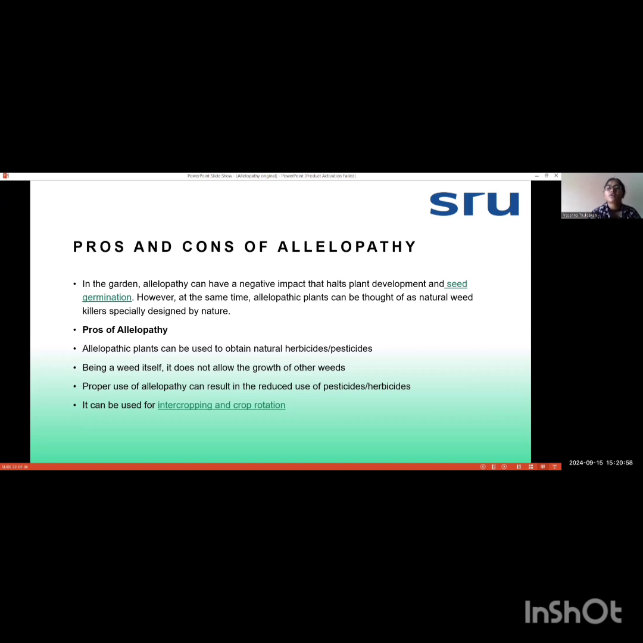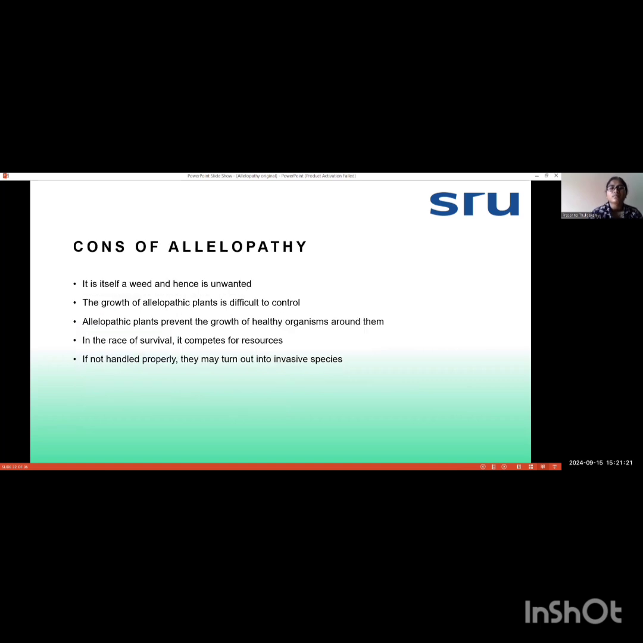If we know the proper method of extracting allelochemicals from the plants, we can use them as either pesticides or herbicides. It can also be used for intercropping and crop rotation. If one plant has an allelopathic effect on another, such plants can be selected and used for intercropping. Next are the cons of allelopathy.